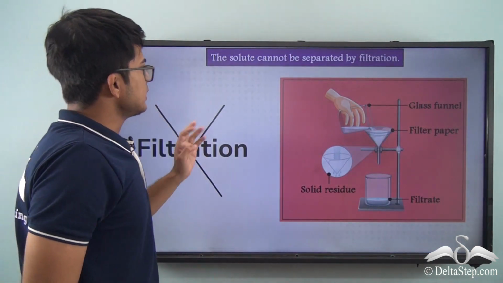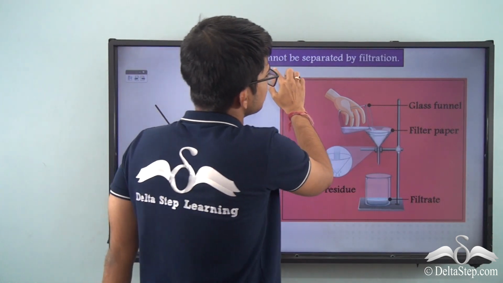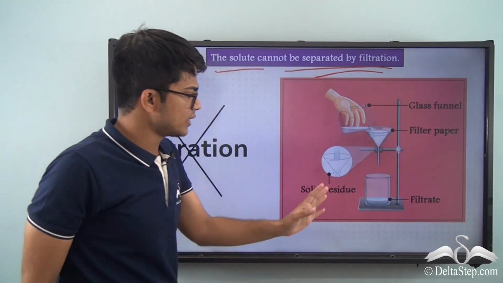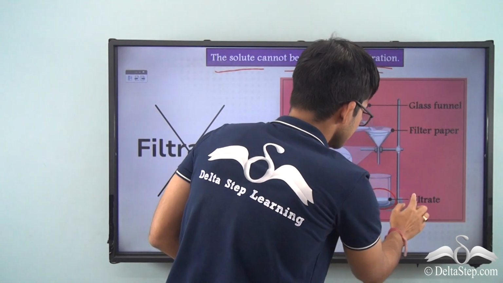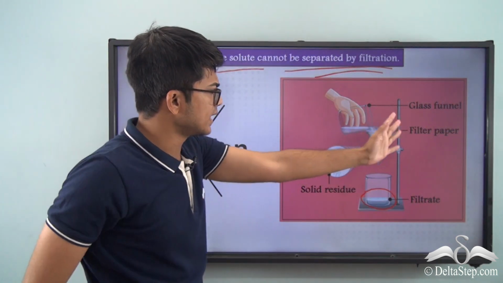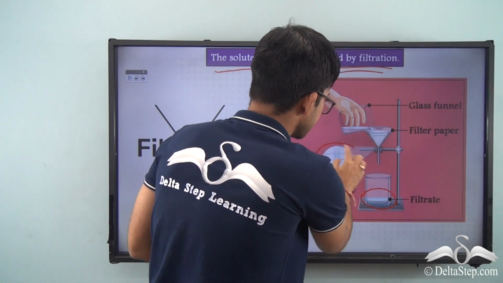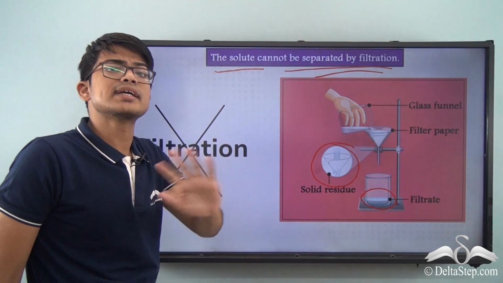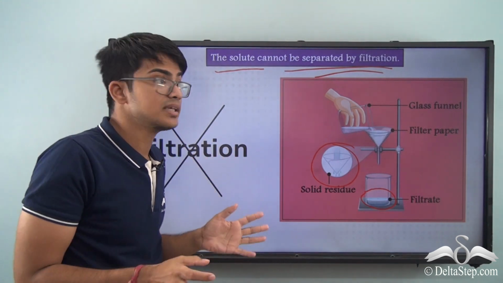Finally, we have another feature, that is the solute cannot be separated by filtration. You know this process of filtration, the residue is being collected. The entire process is described here. You can have a solid residue at the end like this, but in this case you can't get a solid residue. So by filtration the solute can't be recovered.